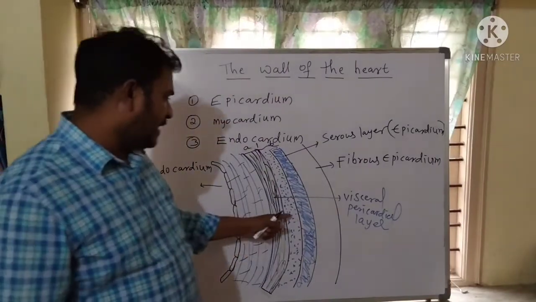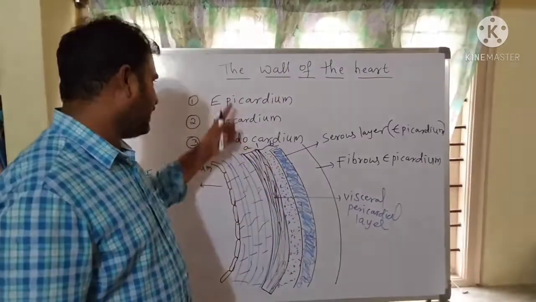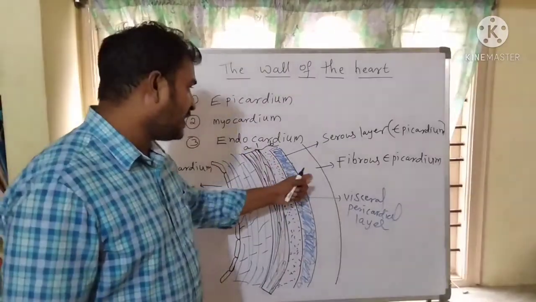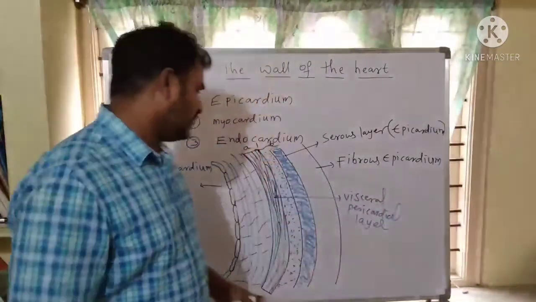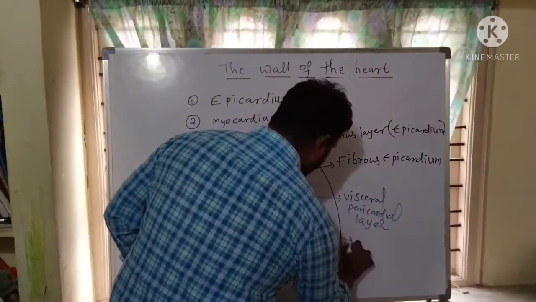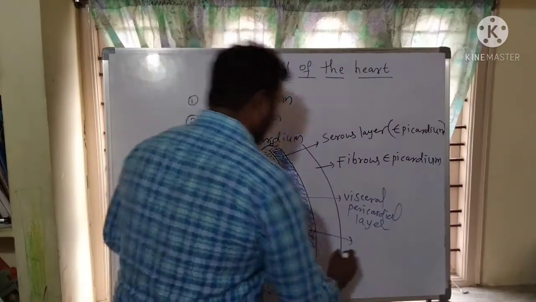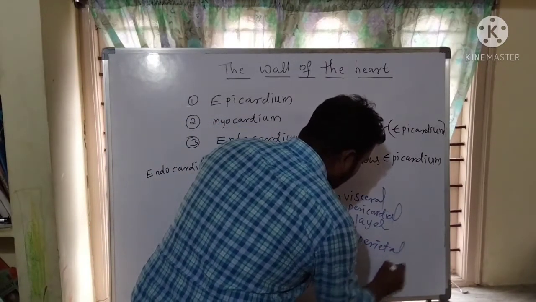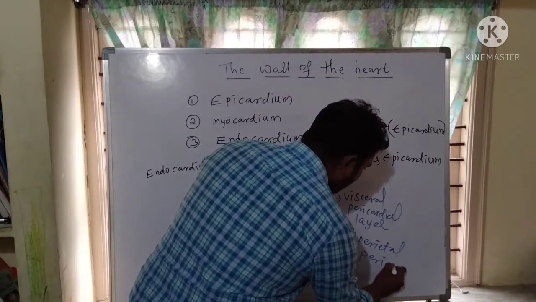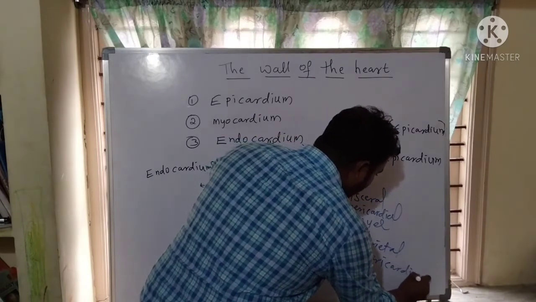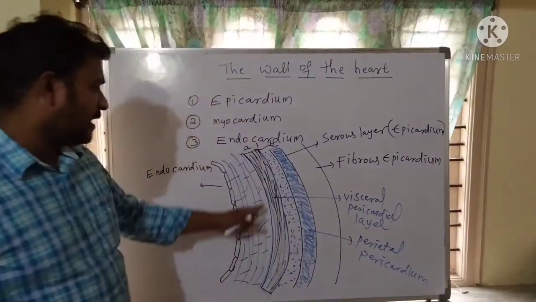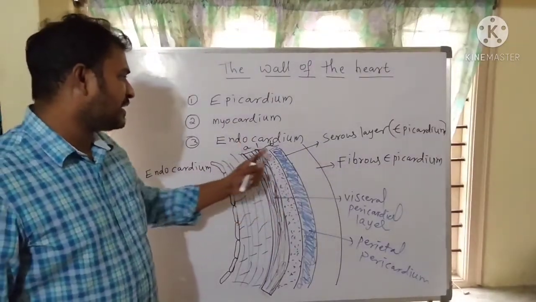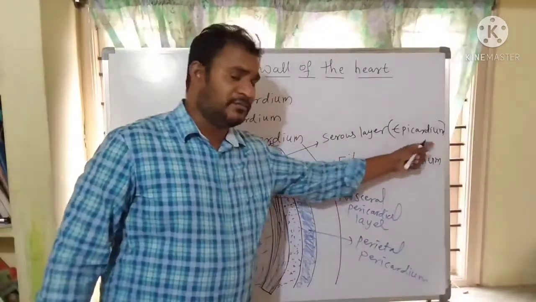And the sublayer of the epicardium which is attached to the fibrous epicardium is known as parietal pericardium. So these are the two sublayers present inside the serous epicardium.